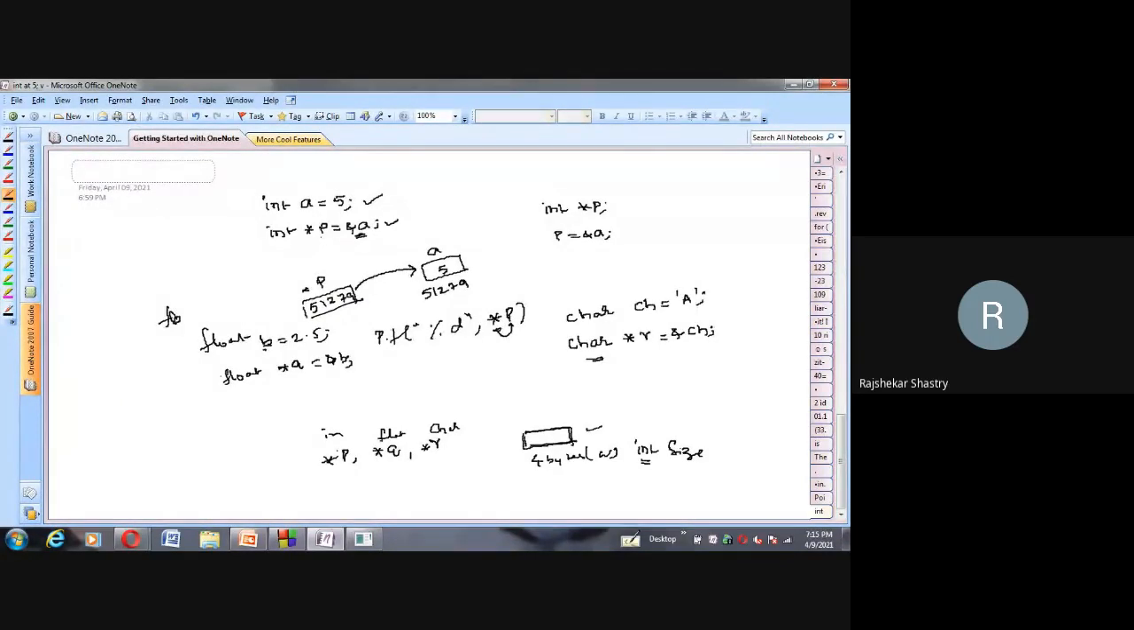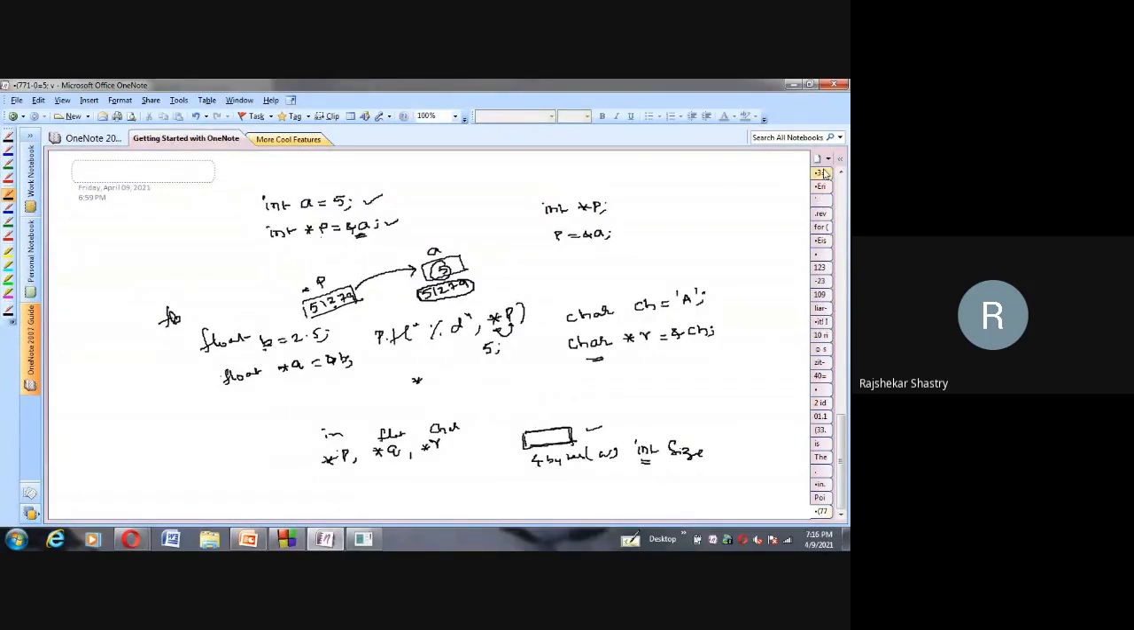So what is P holding? 51,279 is what P is holding, which is an address, and that address is located here. Whatever value is at this address will be printed. So what is the value held in this particular address? 5. 5 will be printed as the output. So asterisk, when we use it at the time of declaration, is part of the declaration, and apart from that, whenever you want to extract the value at the address stored in that particular pointer, we have to use the value-at-address operator, which is asterisk.